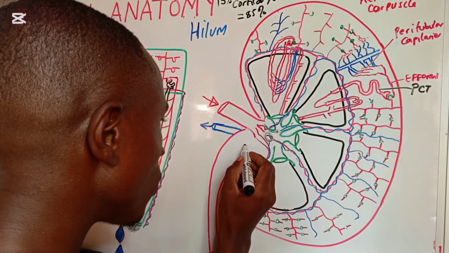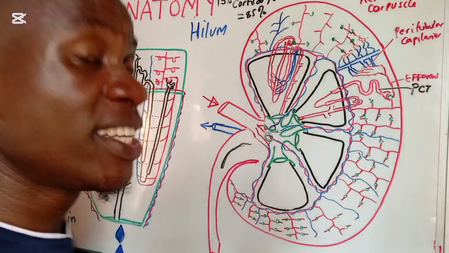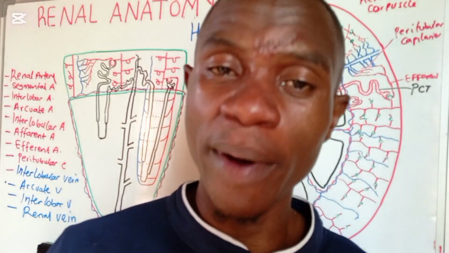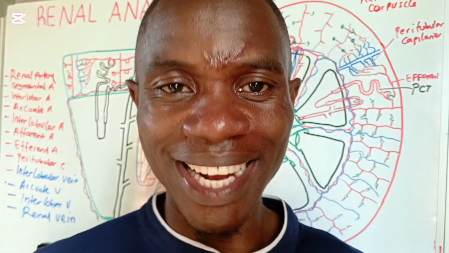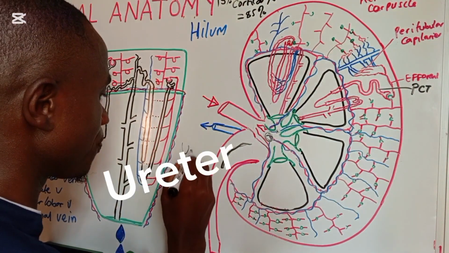The moment we exit the hilum, it is no longer the renal pelvis, but it gets another name. And that name is what we call the ureter.